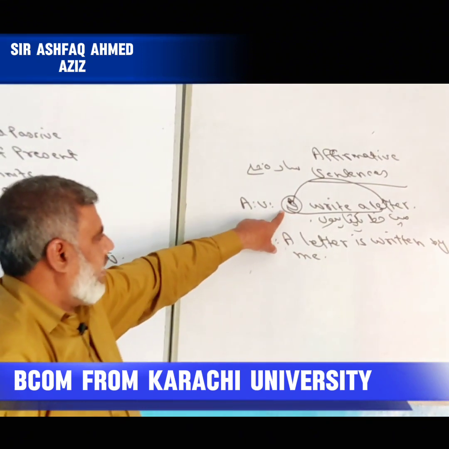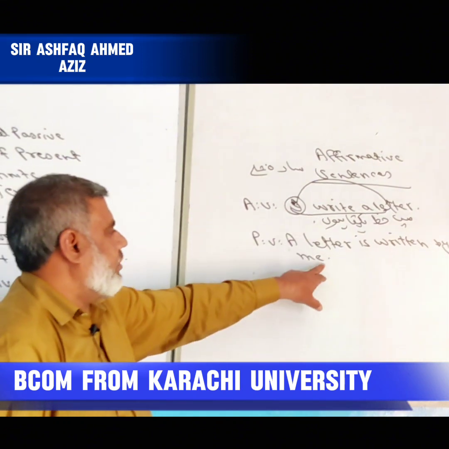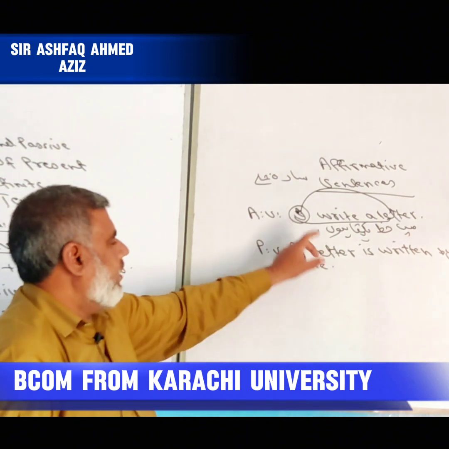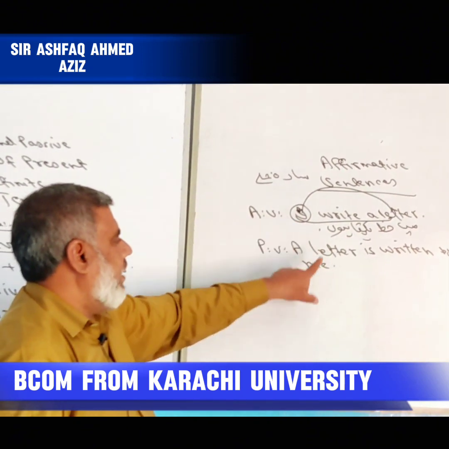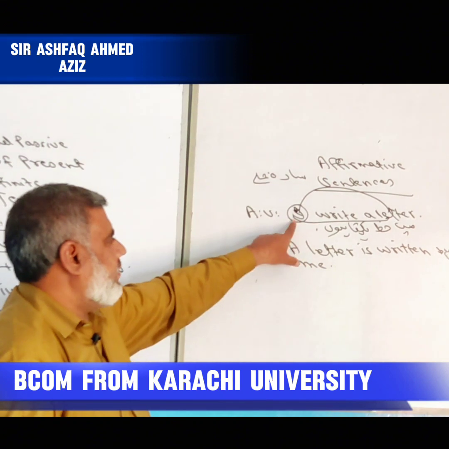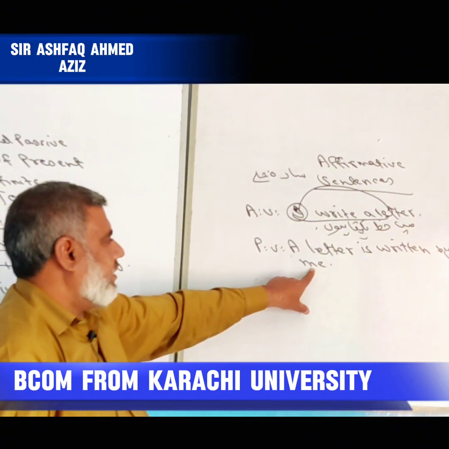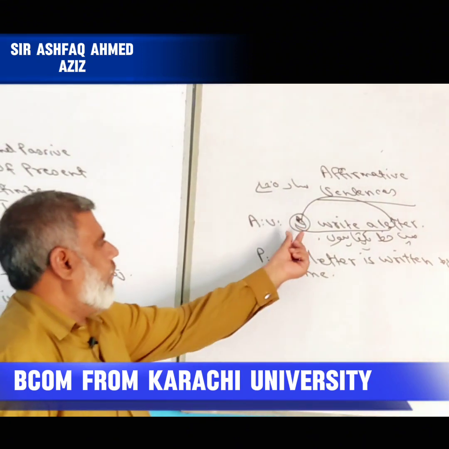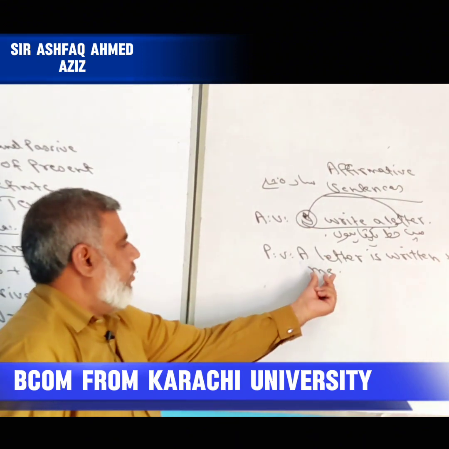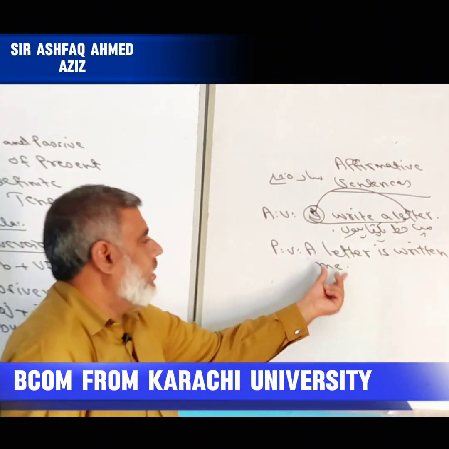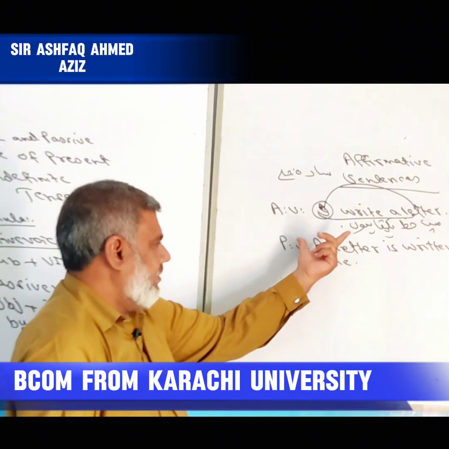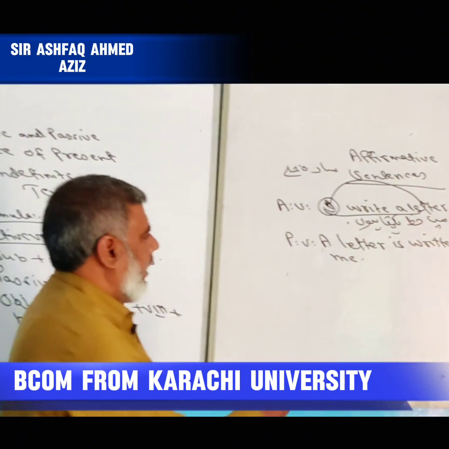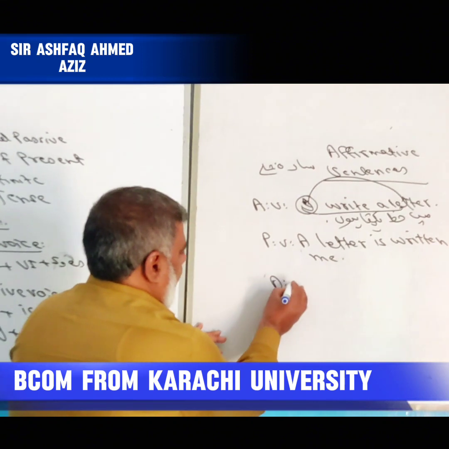If the subject is I, then we have to say by me. If we have subject he, we have to say him. If we have subject she, then we have to say her. If we have subject they, we have to say them. If we have subject we, we can say us. If singular name, you can also write the name and also you can say him. If you have female in name, you can also write the name of female and also you can say her.